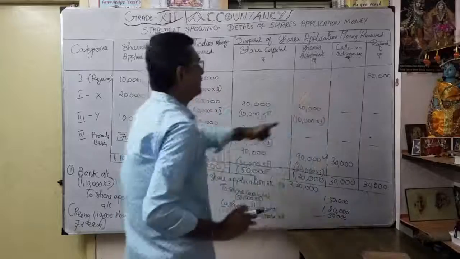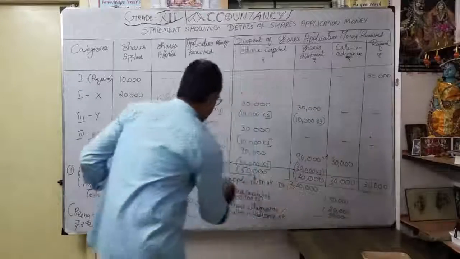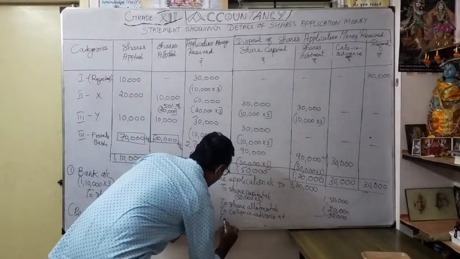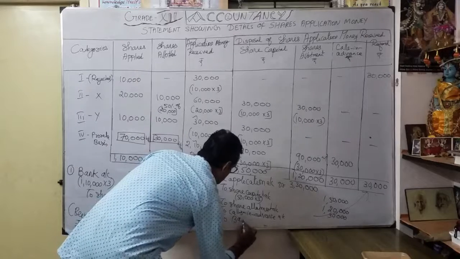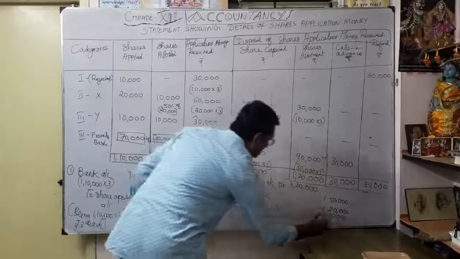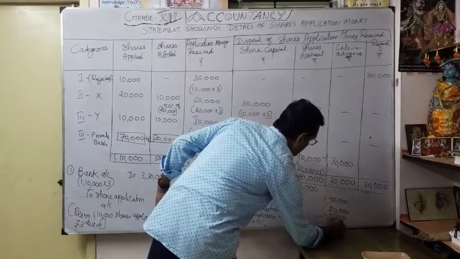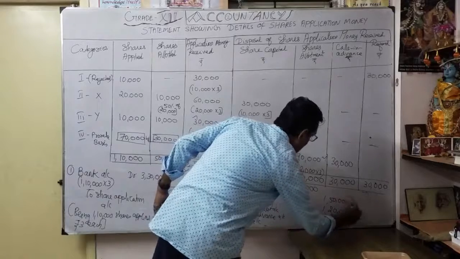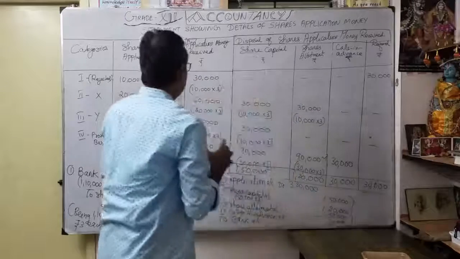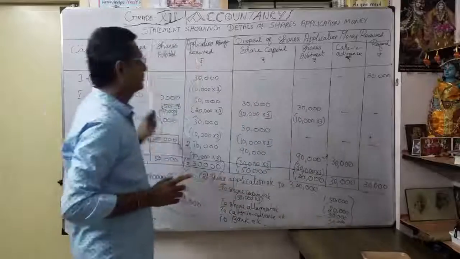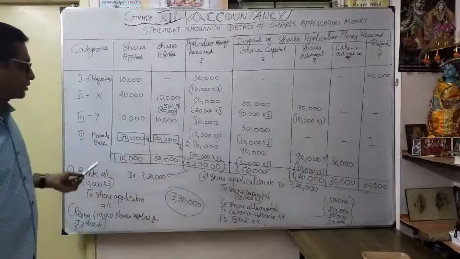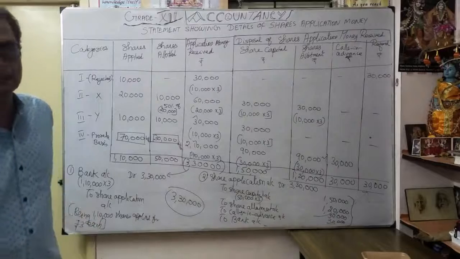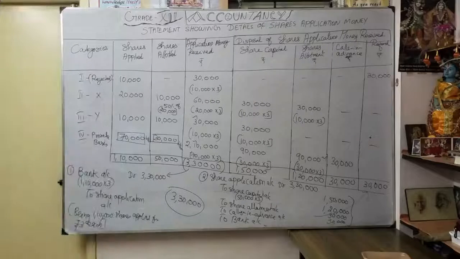Thereafter, finally refund. So, share application account debit to bank account 30,000. Understood? For this transaction only, we are going to prepare the detailed statement that shows how we are going to utilize our share application money received. Okay, that's the journal entry. It's a very, very important one.